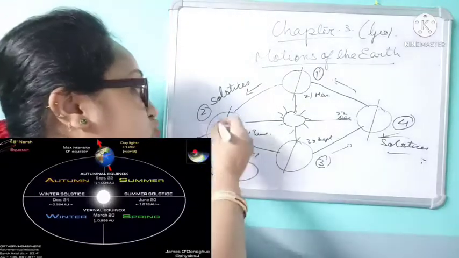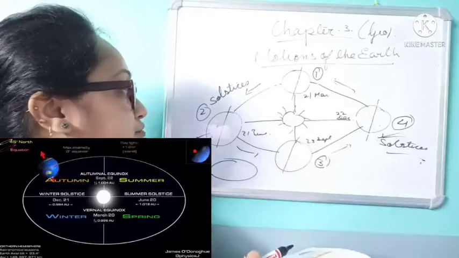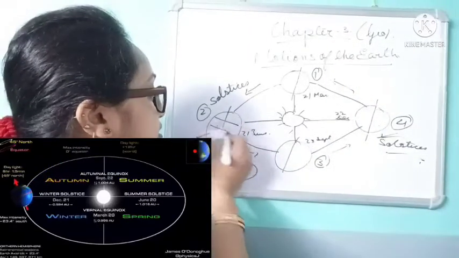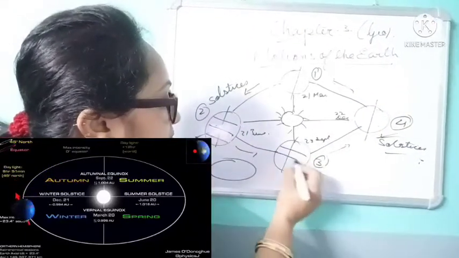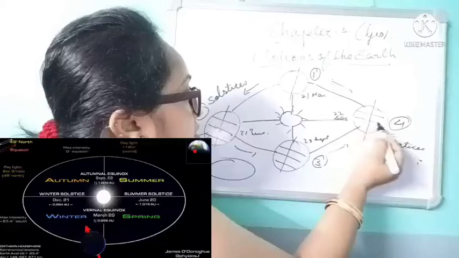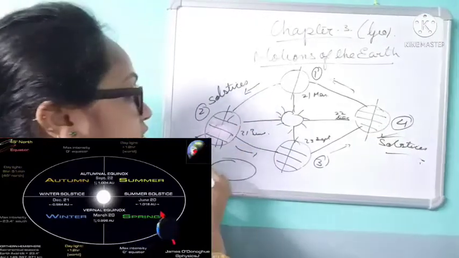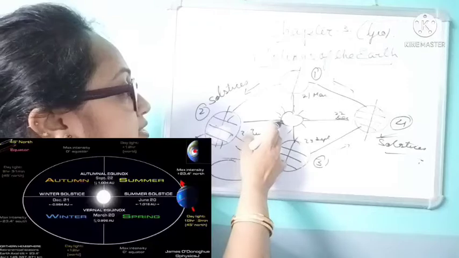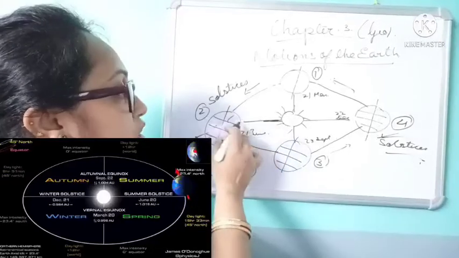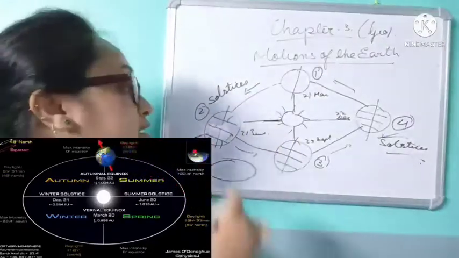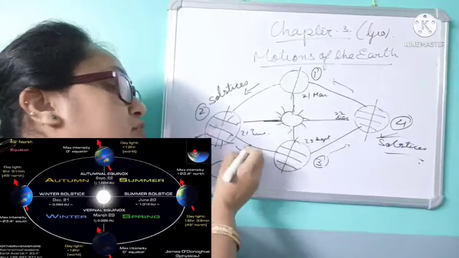That means positions 2 and 4. See, the tropics are in this way, isn't it? This is the Tropic of Cancer, the Tropic of Capricorn. This is the equator. So what happened? The sun shines on one of the tropics, either the Tropic of Cancer or the Tropic of Capricorn.